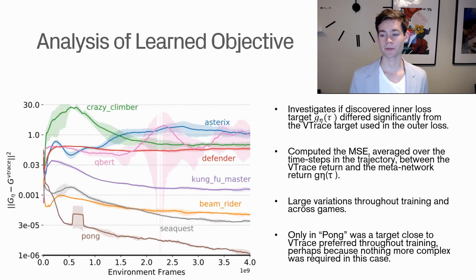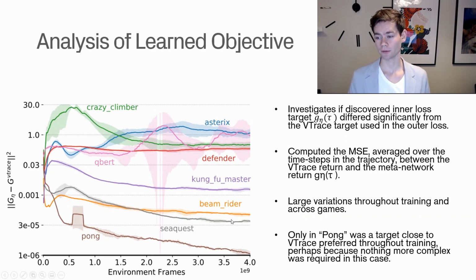The last thing we have here is basically an investigation of the discovered inner loss target and how that differs from the target used for the outer loss. So this is the same 8 Atari games that were used for the previous investigation, in the previous slide. And we can see here the difference between vtrace, which is used for the outer loss, and then the inner loss function here, g-eta.